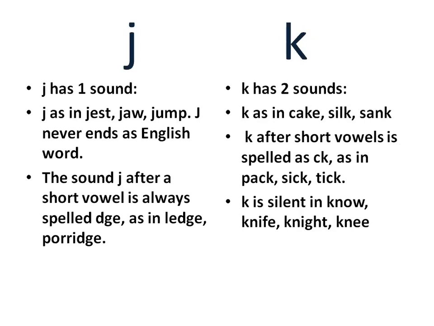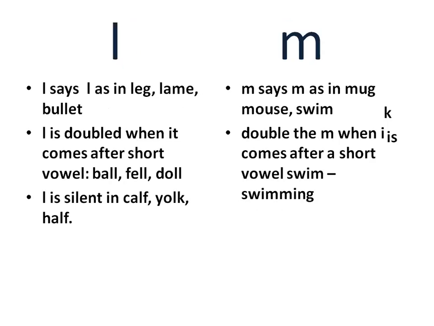Coming to K, it has 2 sounds. K as in cake, silk, sank. K after short vowels is spelled as CK and sounds as K, as in pack, sick, tick. K is silent as in know, knife, night, knee.